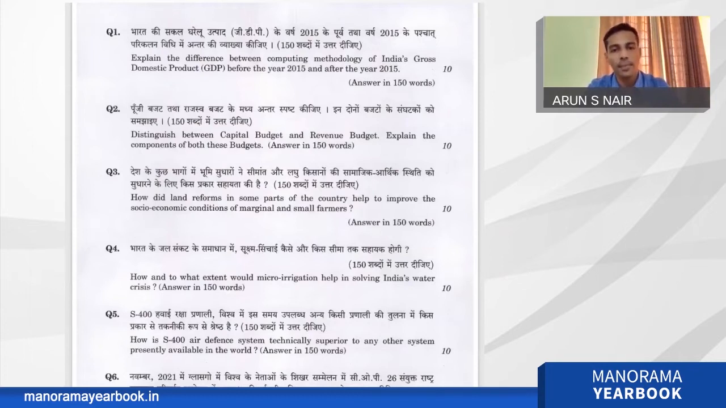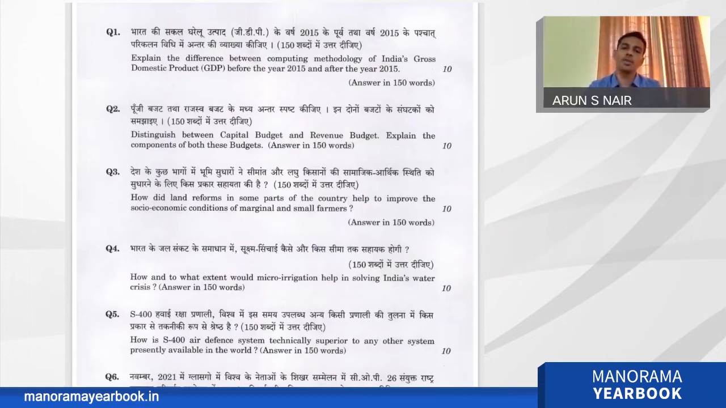Distinguish between capital budget and revenue budget. Explain the components of both these budgets. Again, this is an Indian economy question. This is a fundamental basic idea and a direct question, a fundamental question. There is again no twist or turns in this particular question.